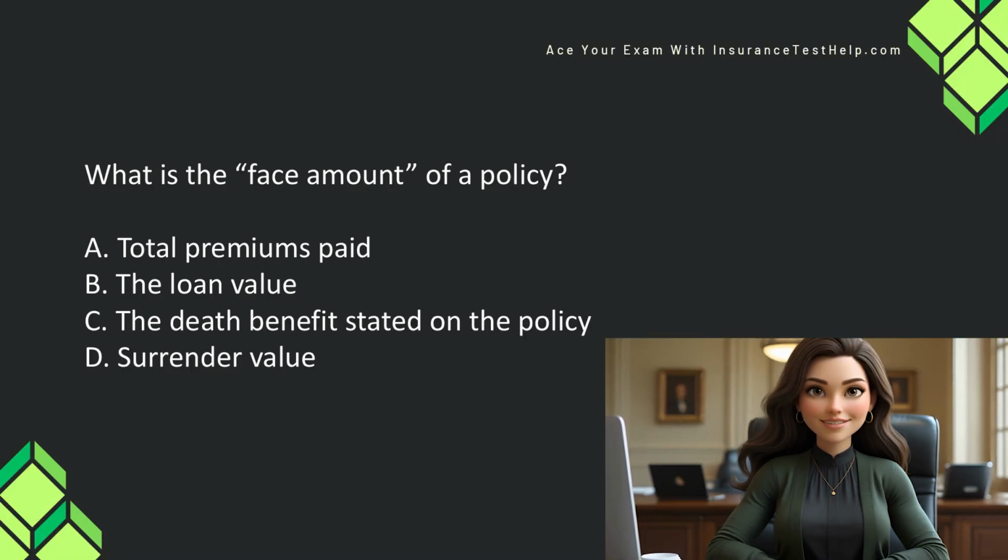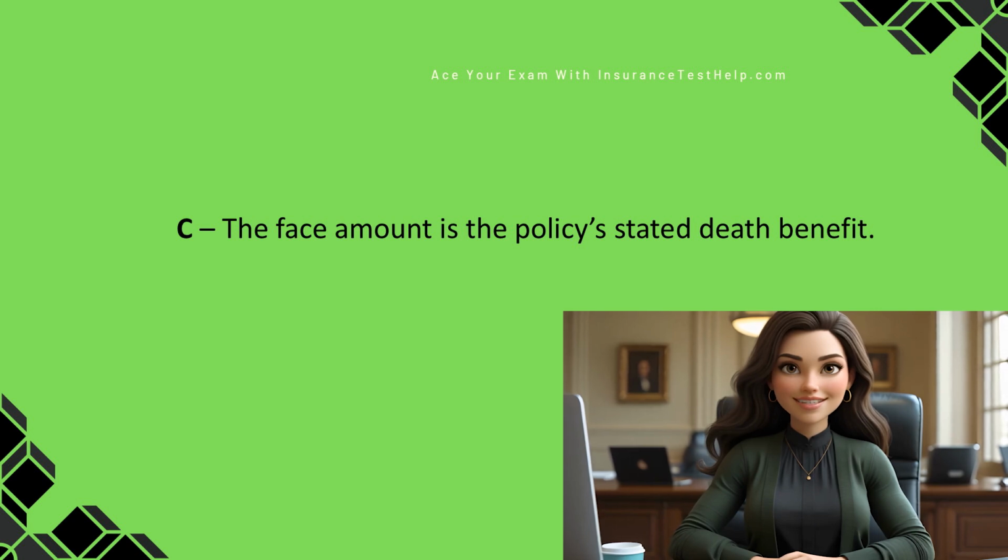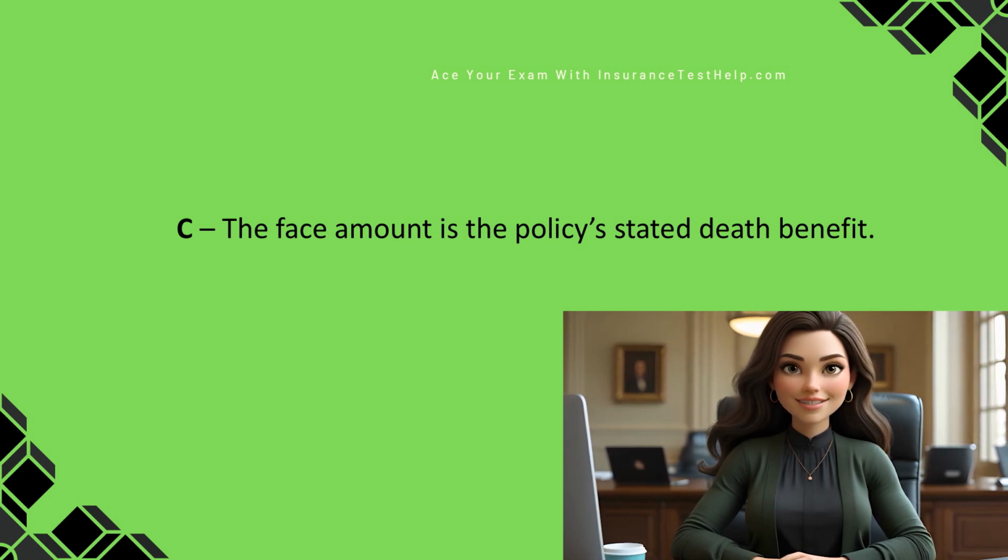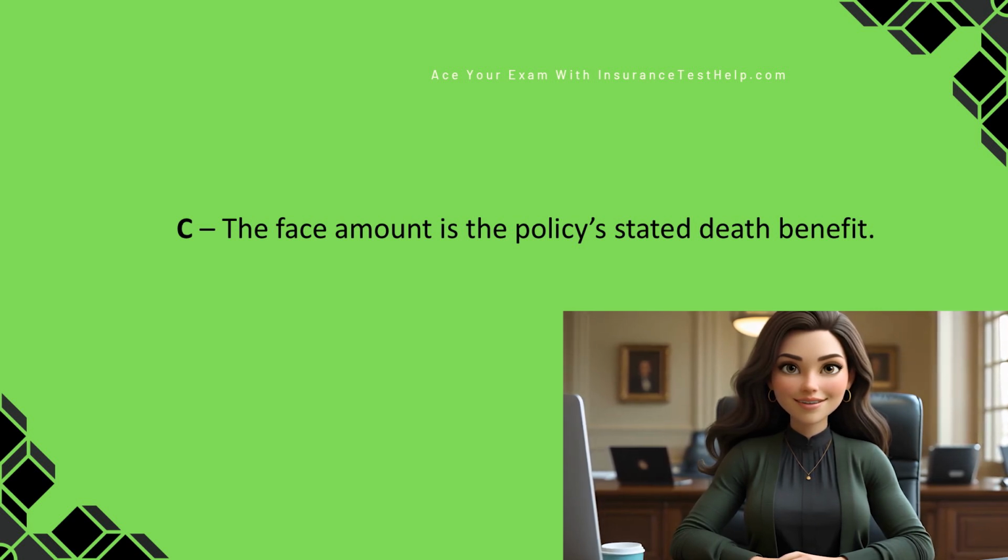What is the face amount of a policy? A. Total premiums paid. B. The loan value. C. The death benefit stated on the policy. D. Surrender value. The correct answer is C. The face amount is the policy's stated death benefit.